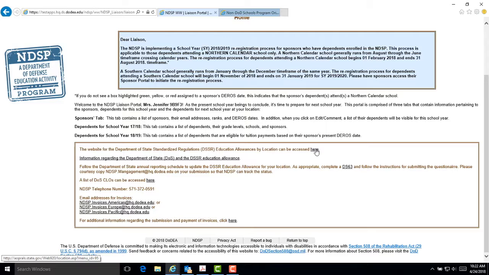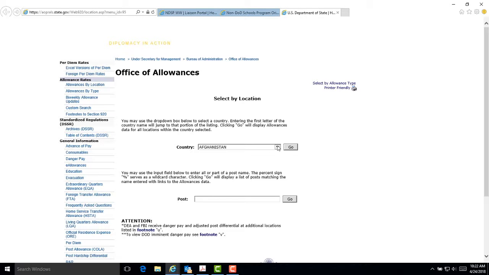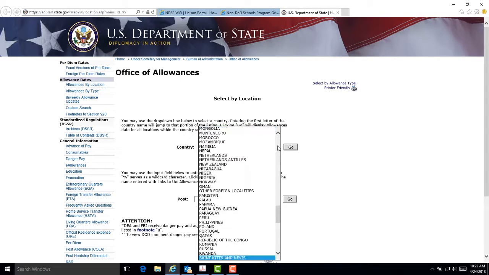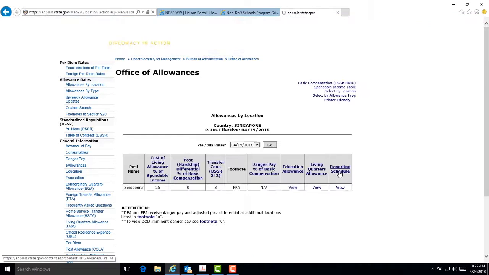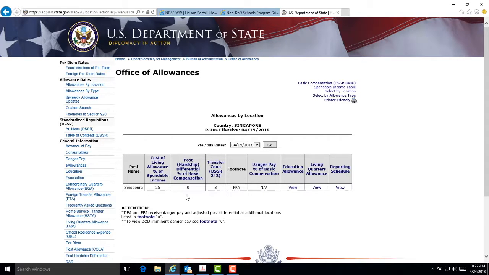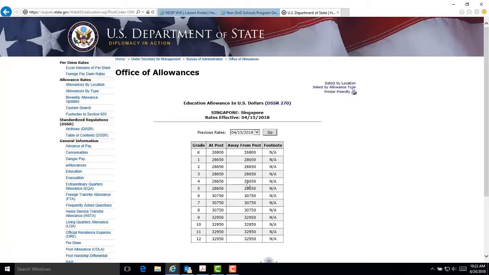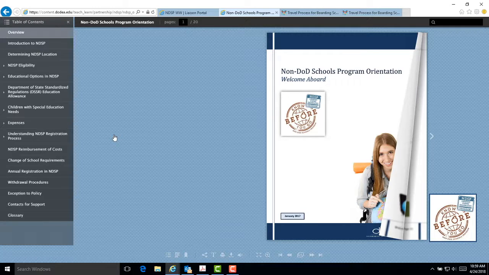When you follow the link to the Department of State website, you must select a country, select the Education Allowance column, and view the allowances by grade, date, at post, and away from post. In the next module, you'll be introduced to the sponsor orientation booklet.